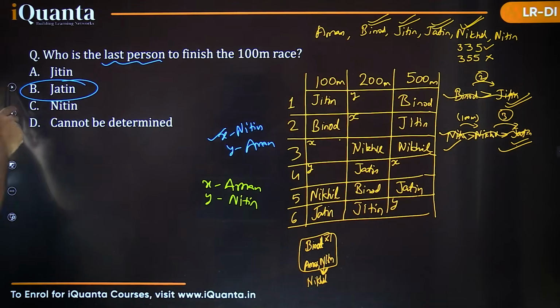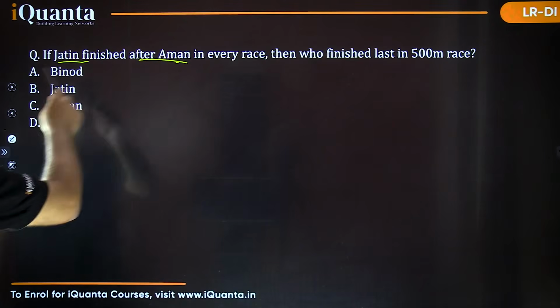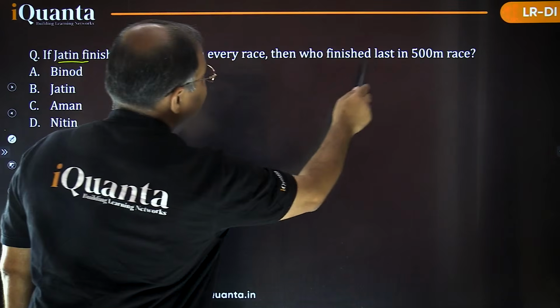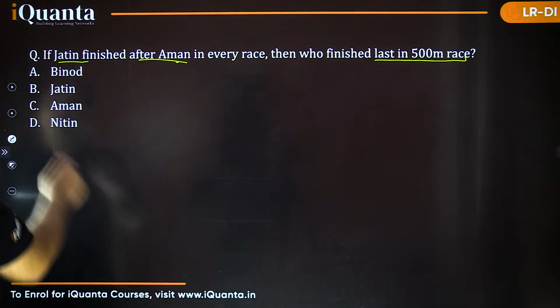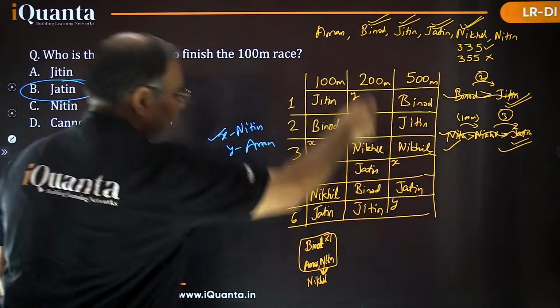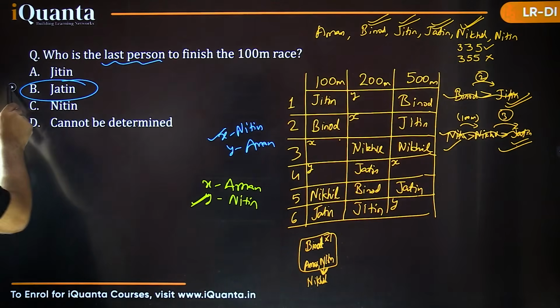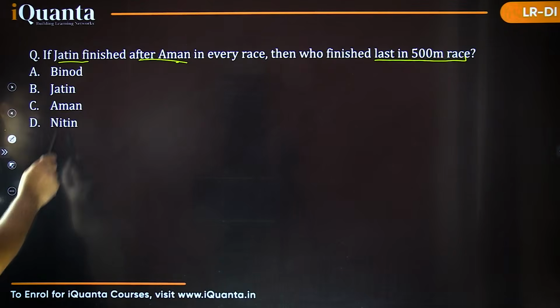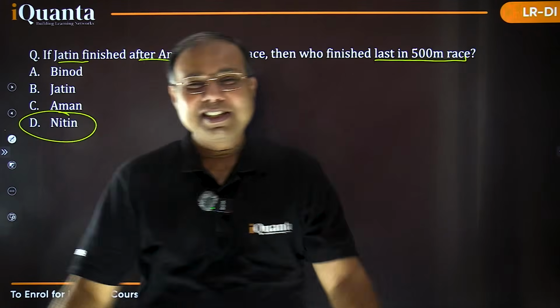Let's see what the question is asking. It says, if this is happening, then who finished last in the 500-meter race? So who is in the last position in the 500? Last in the 500, Y means Nitin. So Nitin must be the answer for this fourth question also. So option D would be the right answer, isn't it? So that's it. Thank you very much.